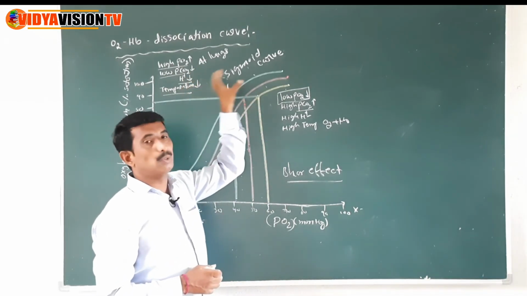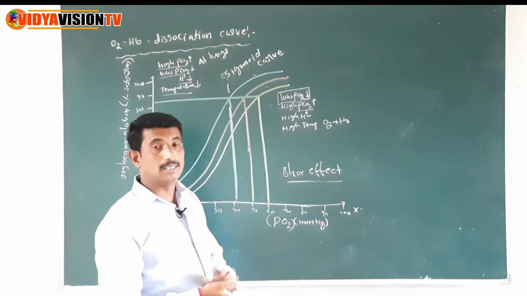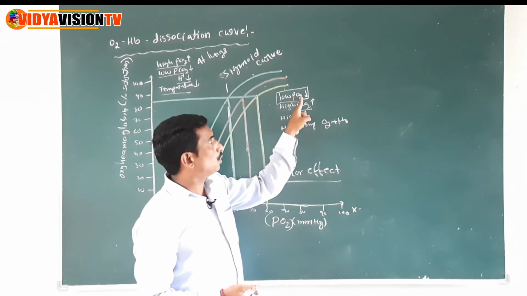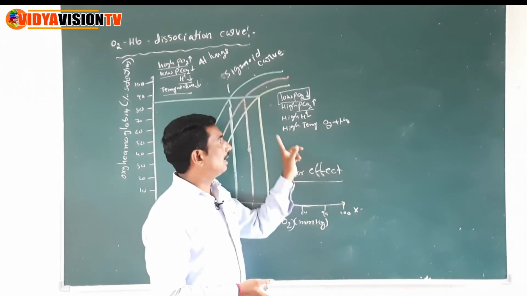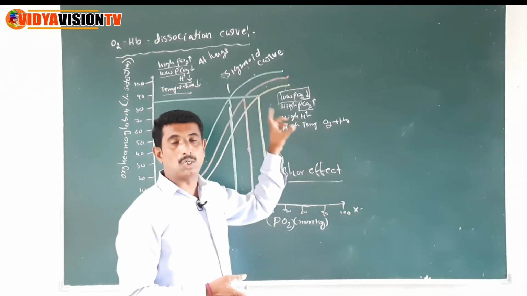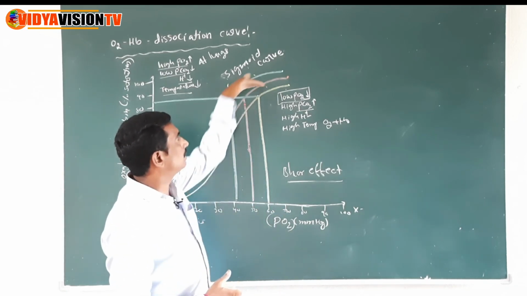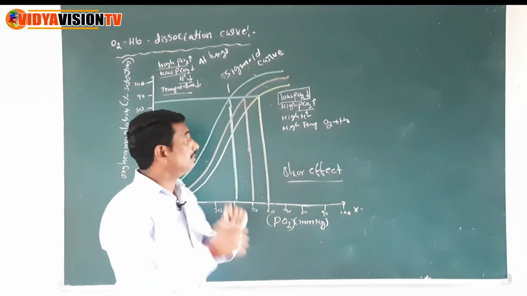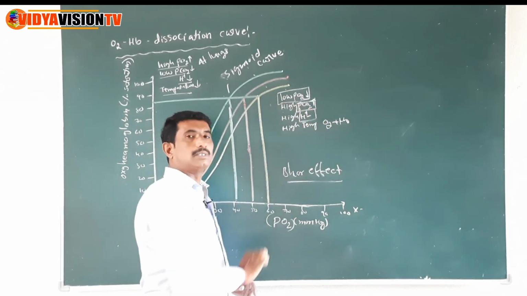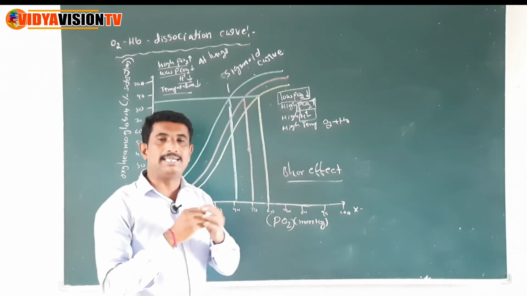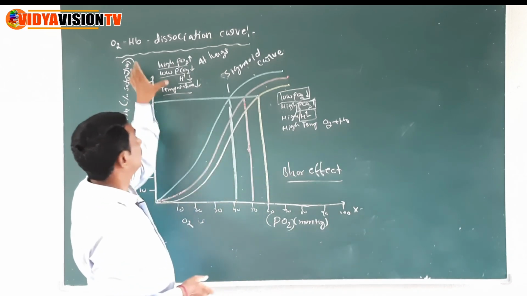Now the oxyhemoglobin at the tissues is dissociated into oxygen and hemoglobin, at the conditions of low pressure of oxygen, high pressure of carbon dioxide, high hydrogen concentration and high temperature, children. At this condition, the oxyhemoglobin dissociates into oxygen and hemoglobin, so the sigmoid curve is turned to the left side. The effect of carbon dioxide and hydrogen concentration on the affinity of oxygen is called the Bohr effect. Okay children, so this is called the oxygen dissociation curve.